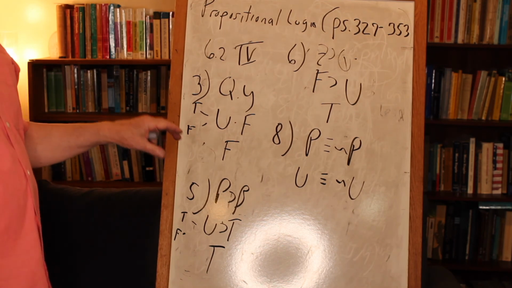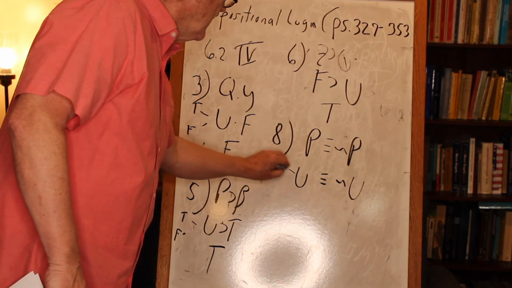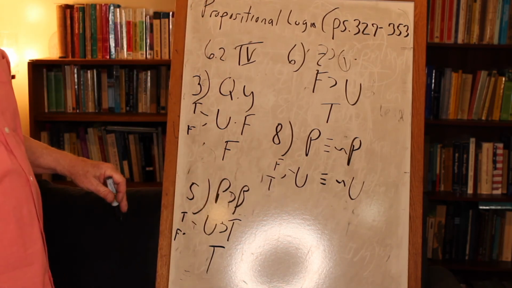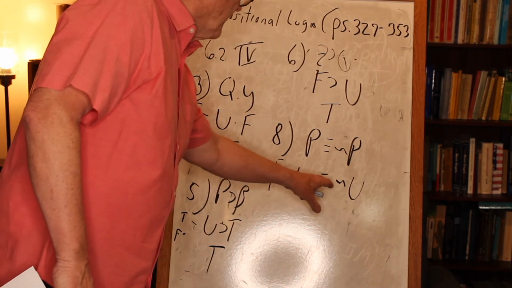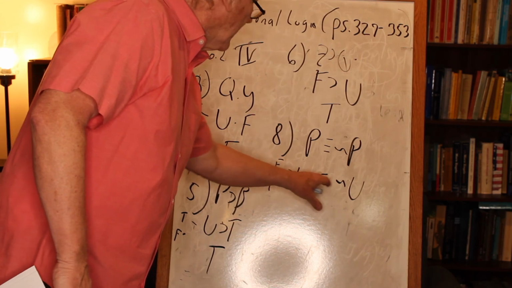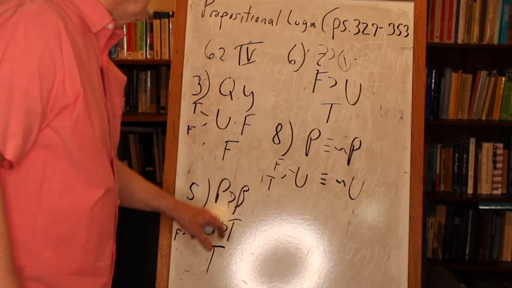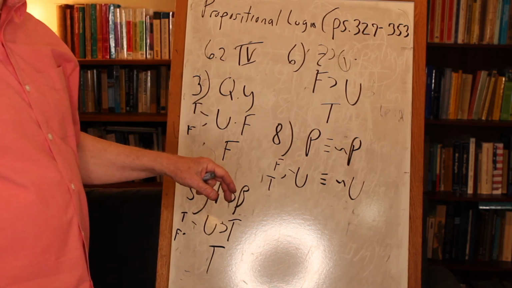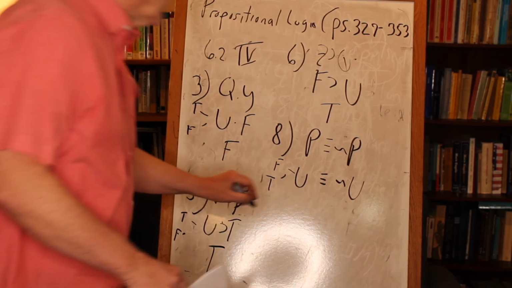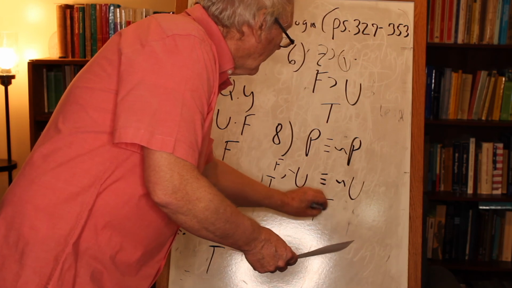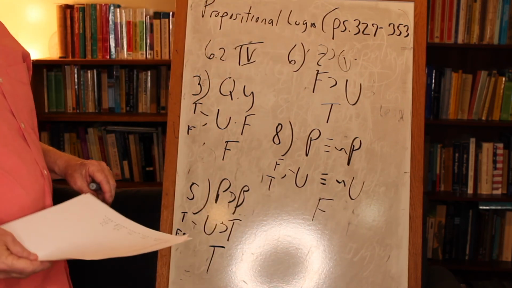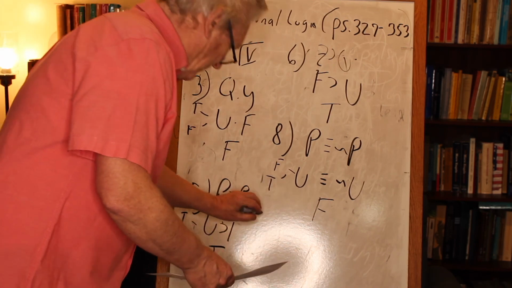Whatever P would equal, whatever U would equal here, would be true or false, the only 2 possibilities, right? Well, if it was false, then that would equal not false, which is true. If it was true, that would equal not true, which is false. So nothing can be equal to its own negation. You cannot be here and not here at the same time. So this has to be false. And again, one of Aristotle's famous 3 laws of thought, the law of non-contradiction.